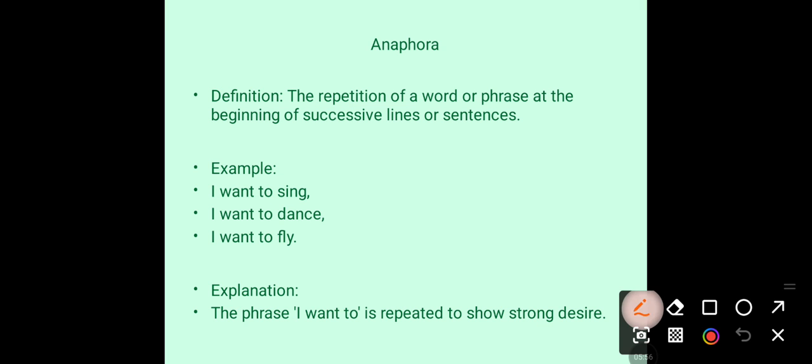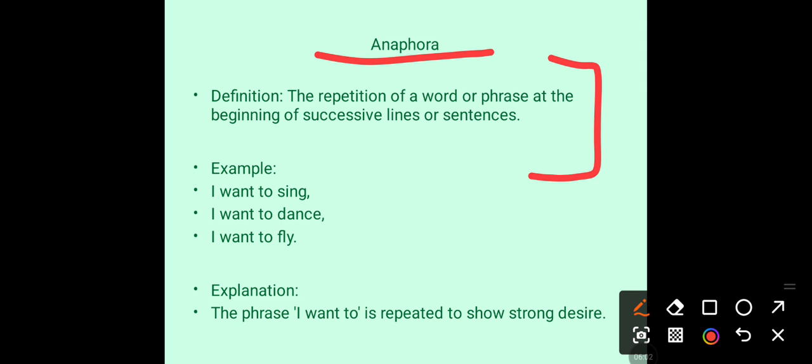Next is anaphora. The repetition of a word or phrase at the beginning of successive lines or sentences. Here you can see: I want to sing, I want to dance, I want to fly. I want to. This phrase is repeating in all lines.